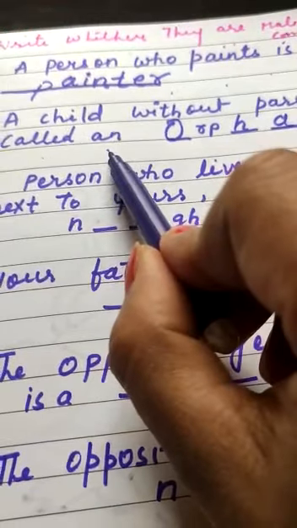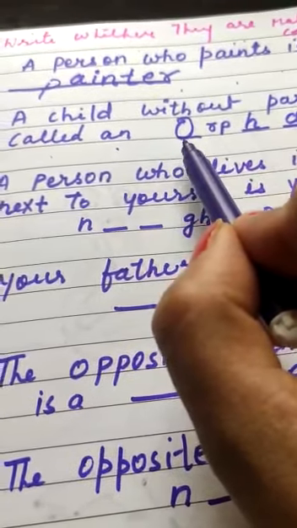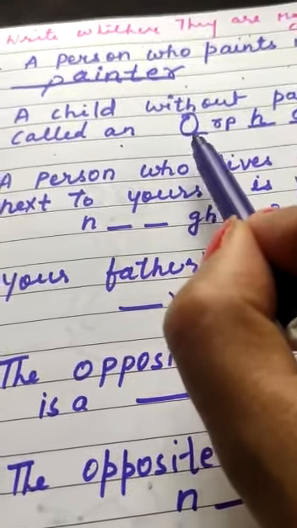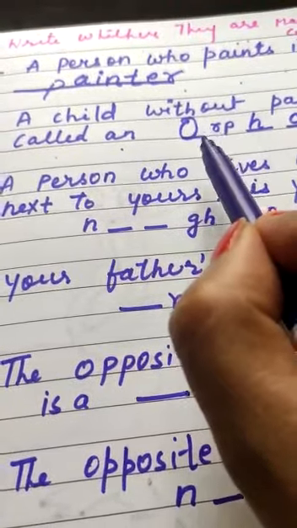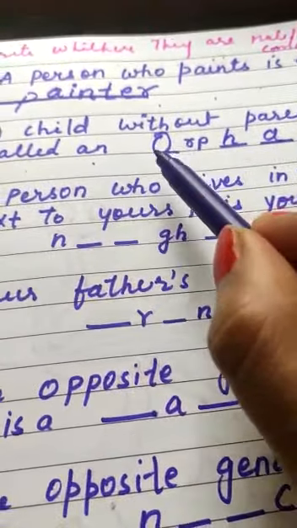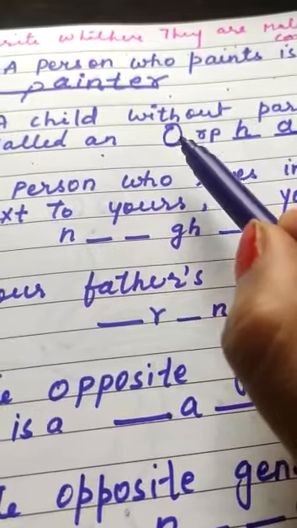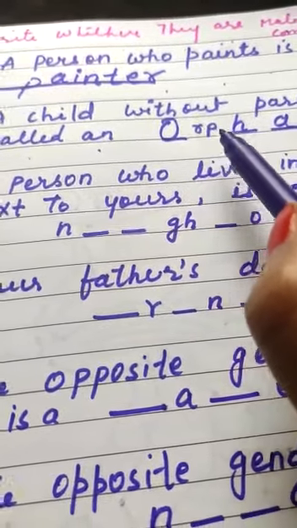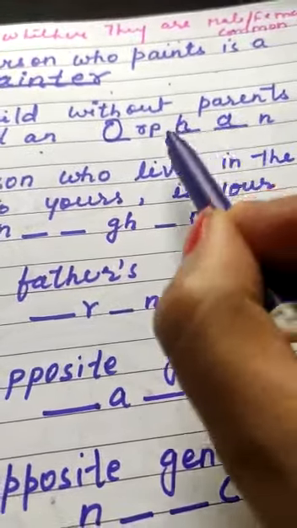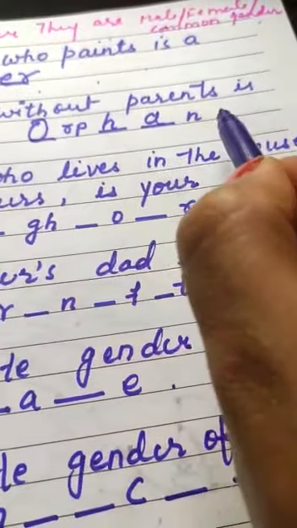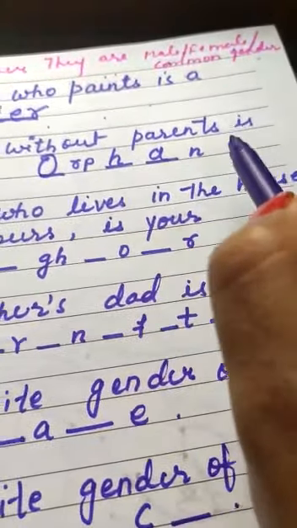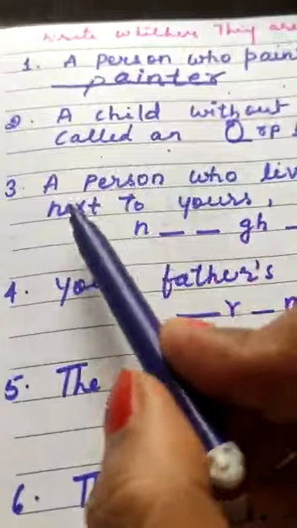And why is "an" used? An is used because there is a vowel: A, E, I, O, U. That an is used for the vowel. O-R-P-H-A-N. Orphan. Orphan means anath. Okay. And orphan is common gender.